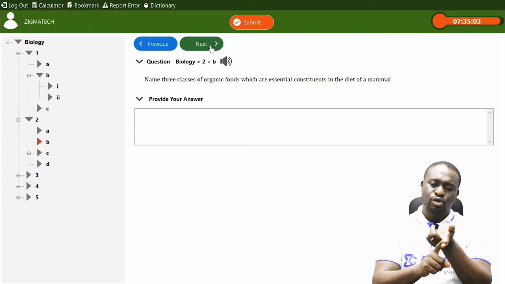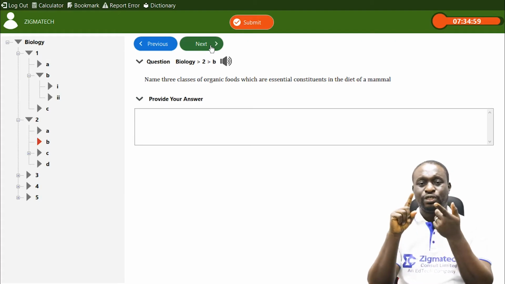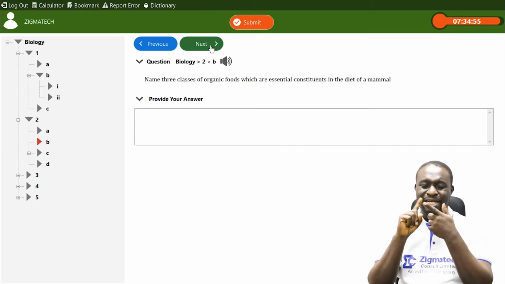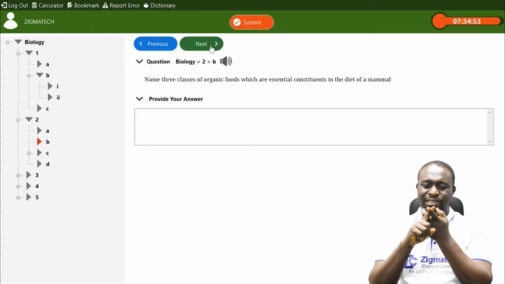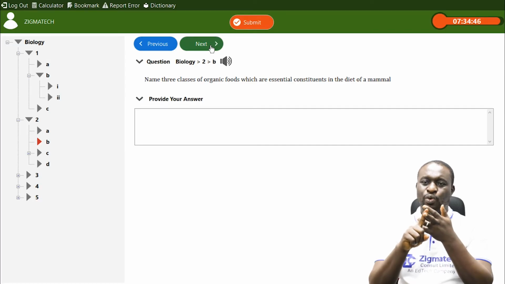We also have proteins, which we said are for growth, and also help for development of the body. They also help in replenishing worn out tissues and cells of the body. We also have number 3, which is fats and oils. Now, fats and oils help to keep the body warm.